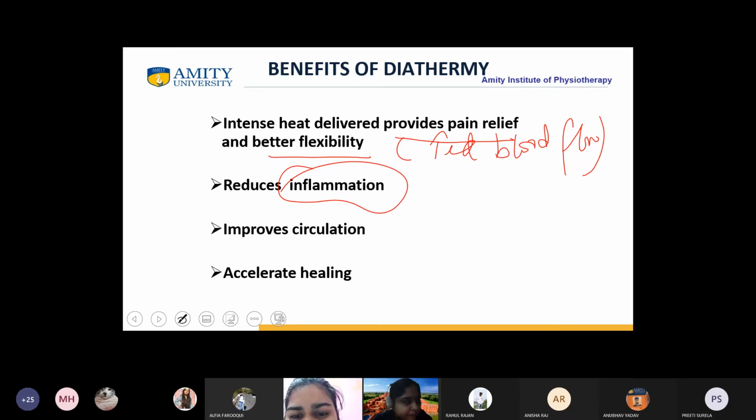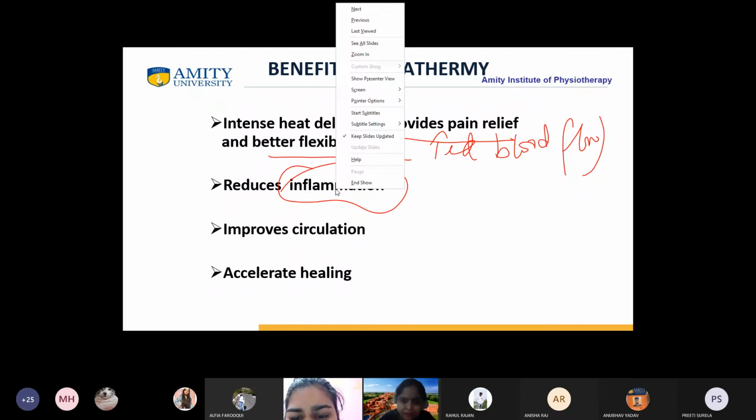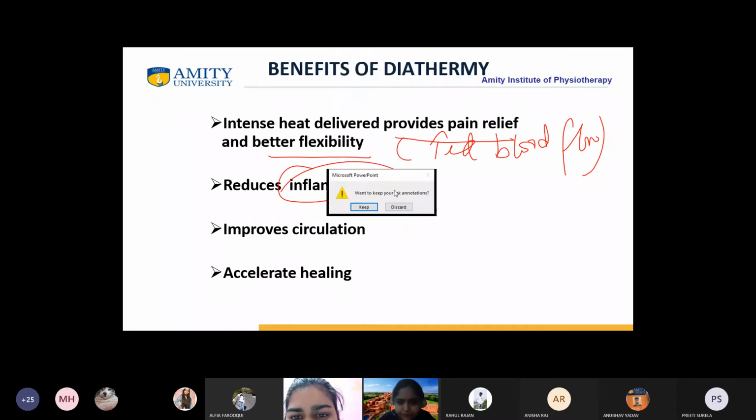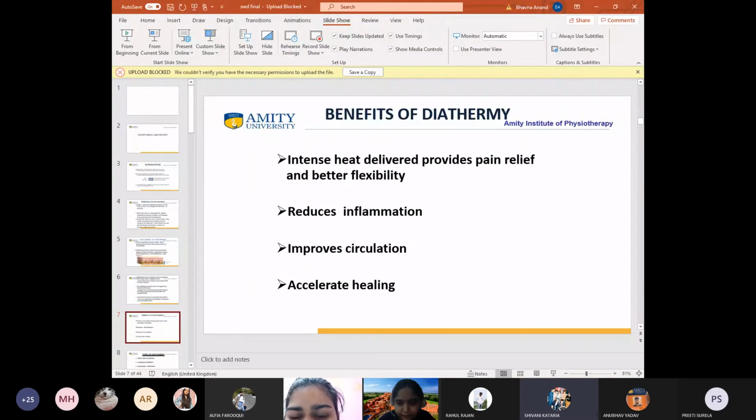Preeti. Rohit. Astha. Are you all there? Yes, ma'am. Ma'am, due to improved circulation. Can you come again?